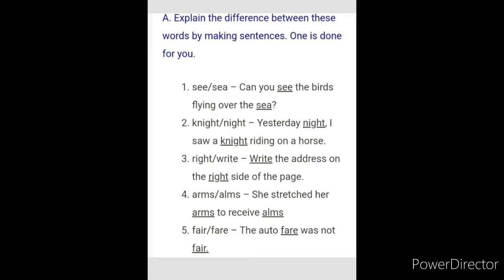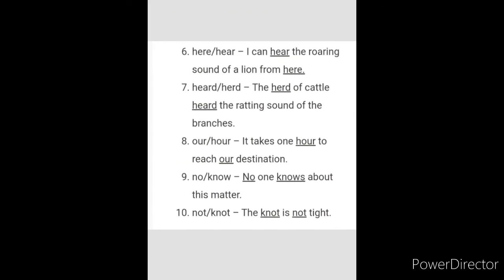Night, knight. Yesterday night, I saw a knight riding on a horse. Right, write. Write the address on the right side of the page. Arms, alms. She stretched her arm to receive alms. Fair, fare. The auto fare was not fair. Here, hear. I can hear the roaring sound of a lion from here.